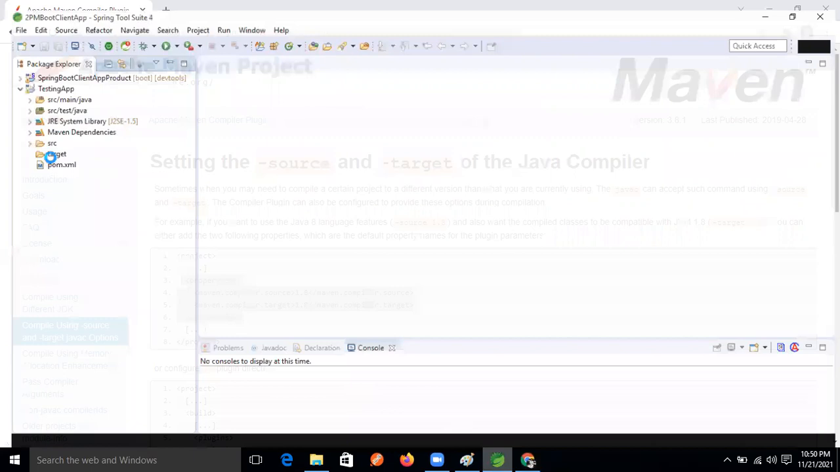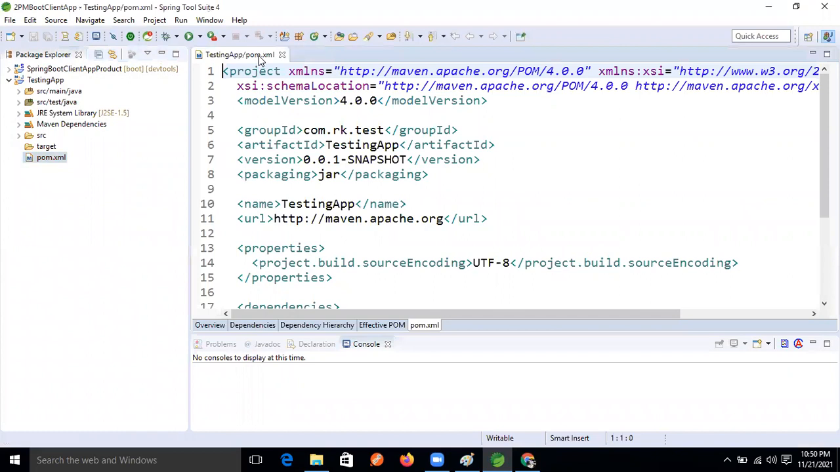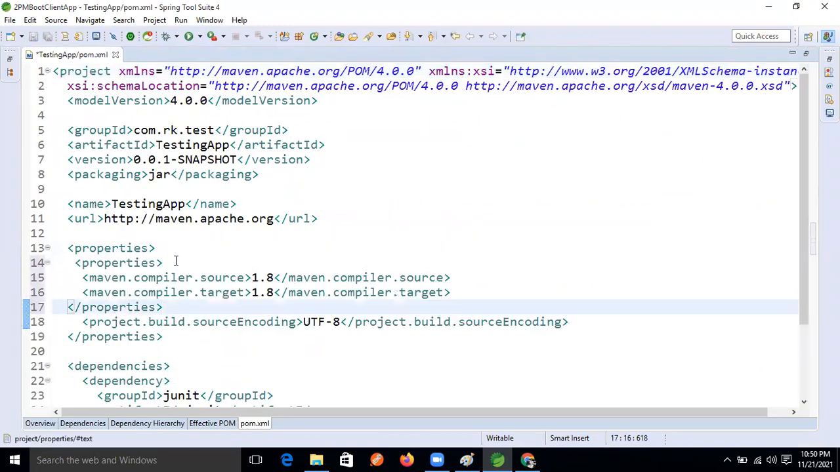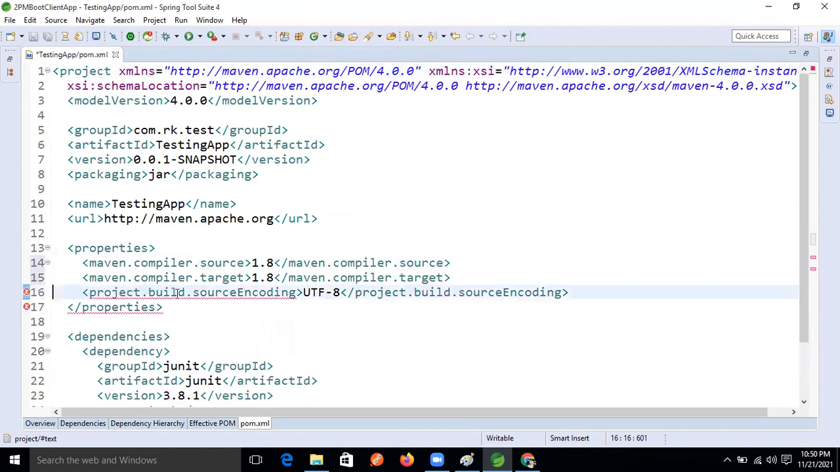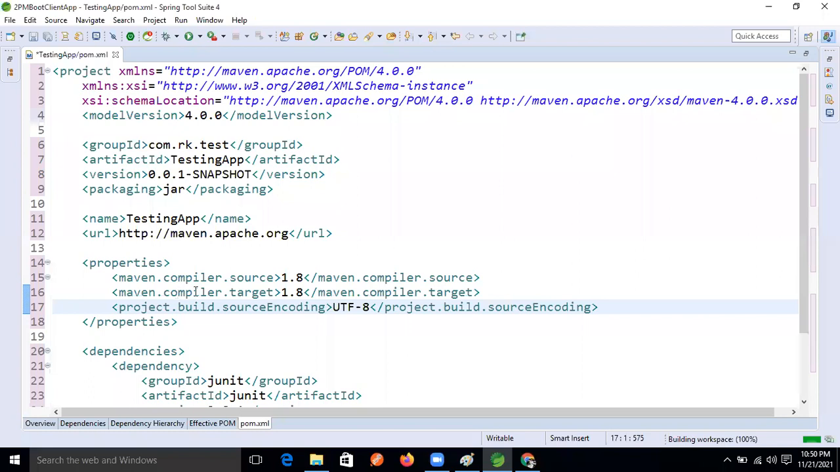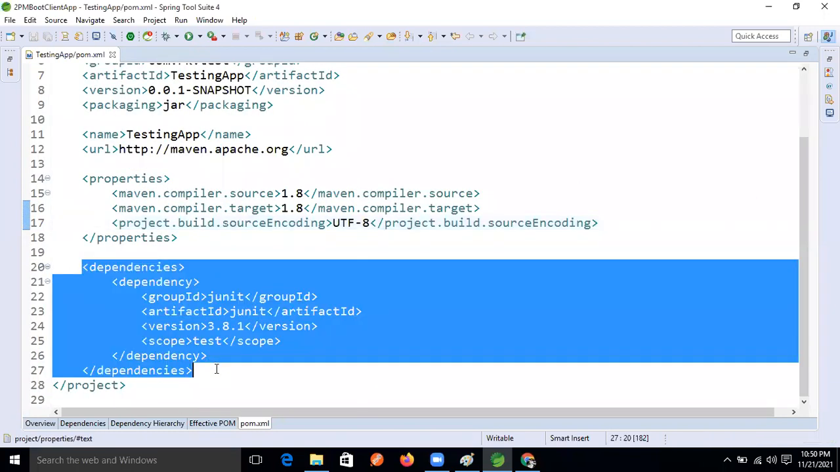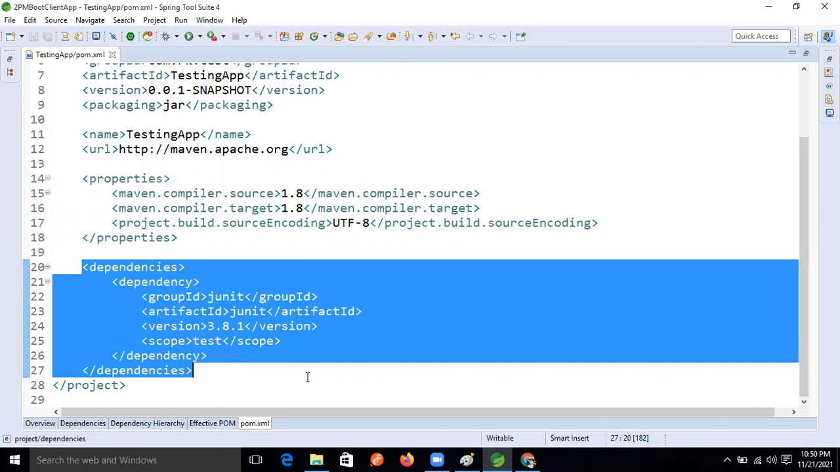Now open that pom.xml. Here properties is there, right? Just paste it. Okay, fine. So whenever we are creating the project, by default, see this JUnit dependency is there. We don't need to put any dependency.